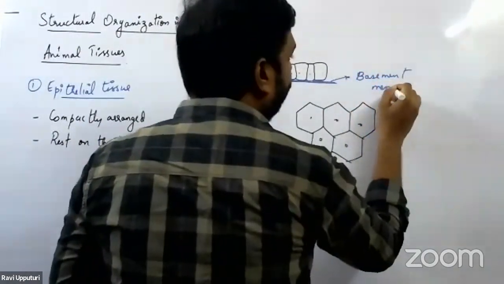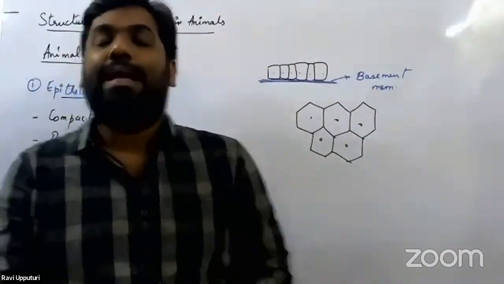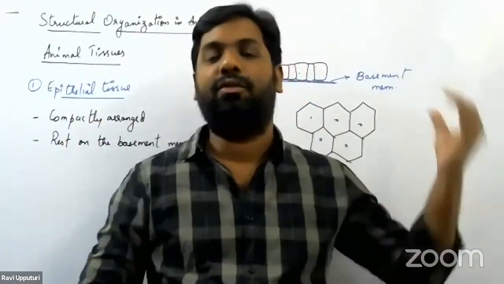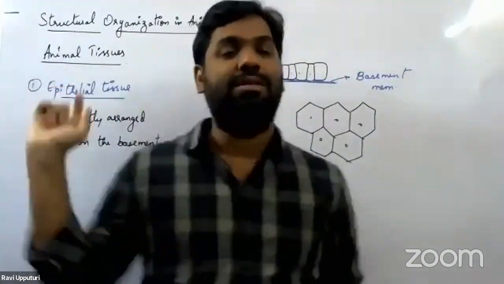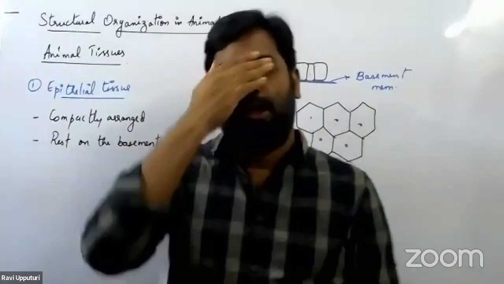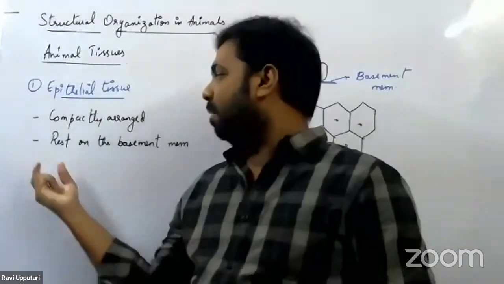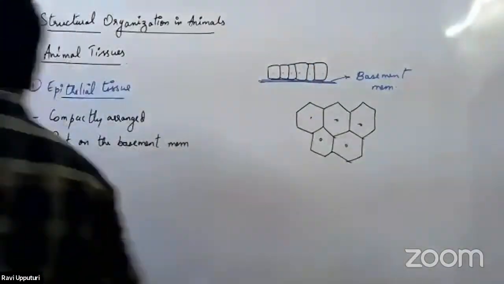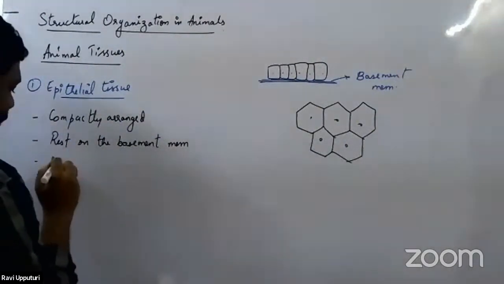Anywhere you find cells resting on the basement membrane, automatically we can assume that it is the epithelial tissue. What is the importance of the basement membrane? I'll let you know once we take up the next point, right? This is the second characteristic feature of the epithelial tissue. First, all the cells are compactly arranged. Second, they always rest on the basement membrane. The third important thing is that all epithelial tissue is said to be avascular.